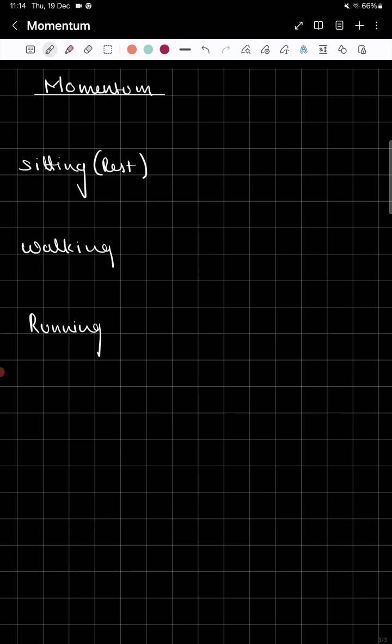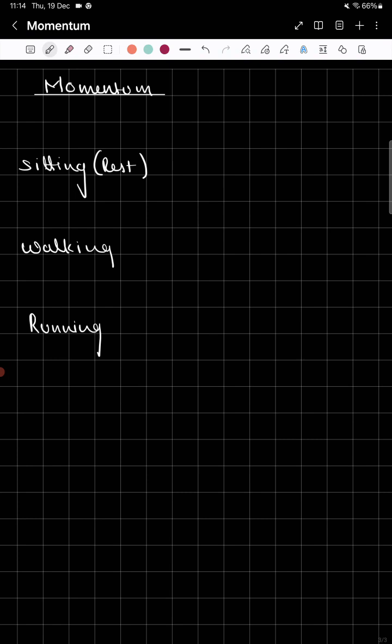Today's topic is momentum. Let's think about this word momentum. It sounds like something related to motion. To understand momentum better, let's start with an example. I'm taking your example, my example.